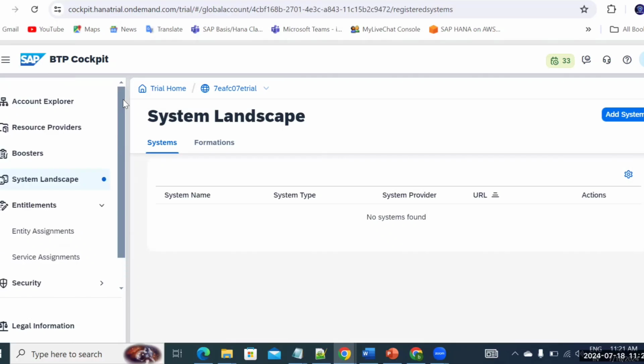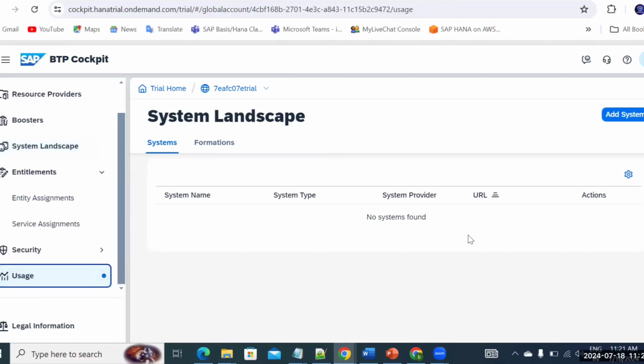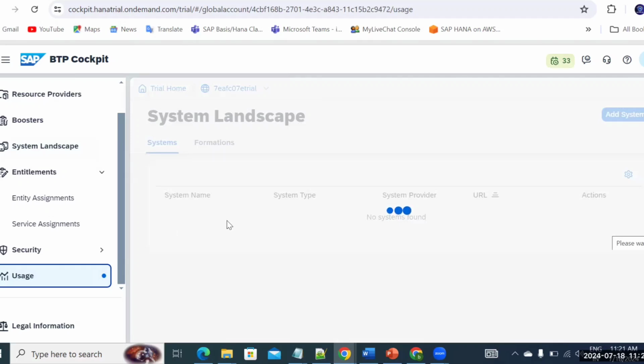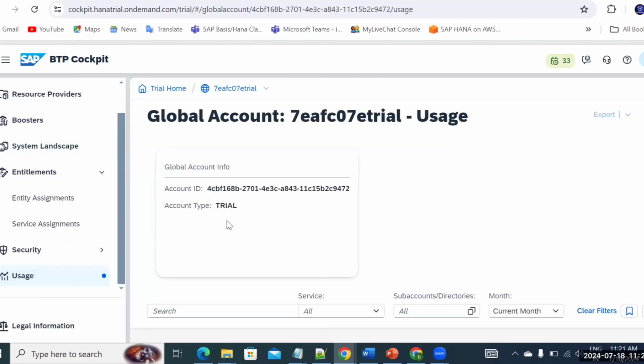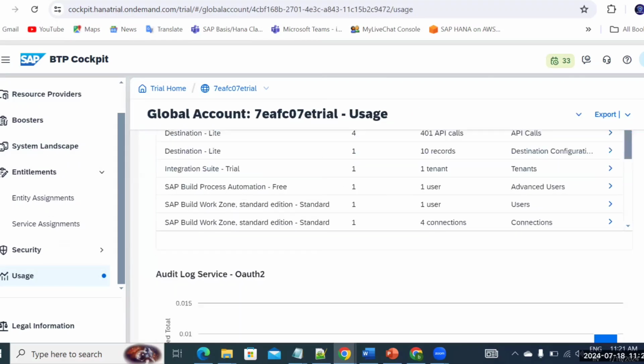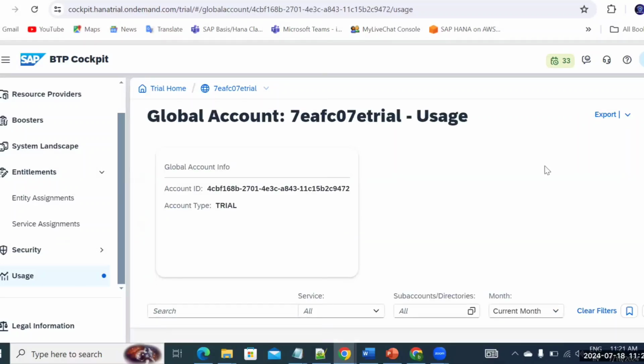And at the global account level, I'll also tell you how to see the user metrics and other things. I'll also discuss the commercial models that we have, where you can see the total users and whatever the user metrics. I'll also tell you how to do the monitoring. So next is the global account security perspective.